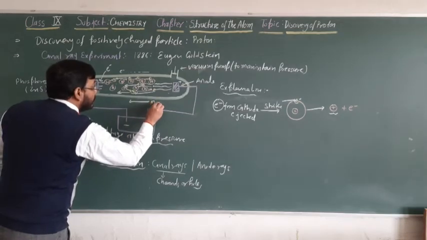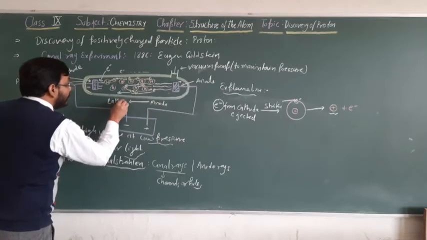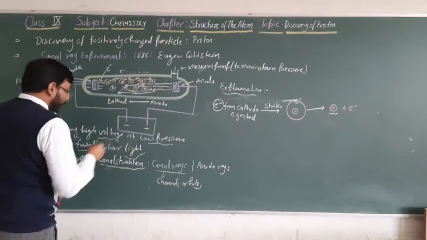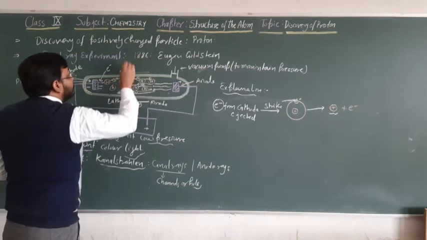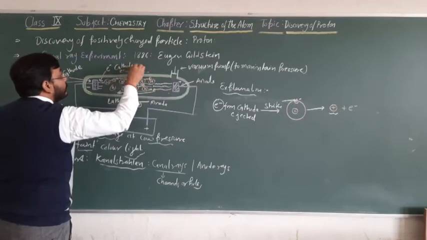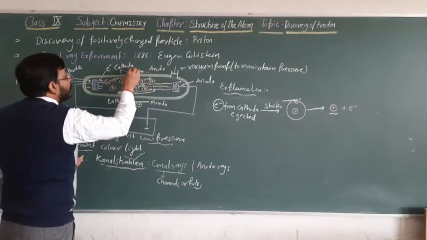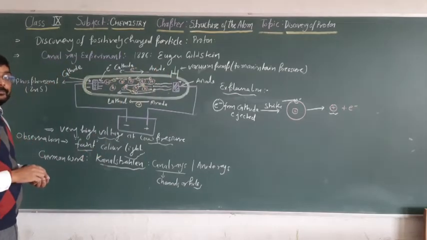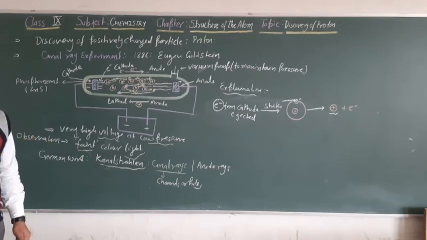So the direction of the positive charge is from anode to the cathode, that's why these are called anode rays. This is the direction of positive charge, and this is the direction from cathode to anode, the direction of the negatively charged particle, the electron. Is it clear? So note it down, then I will continue this discussion further.